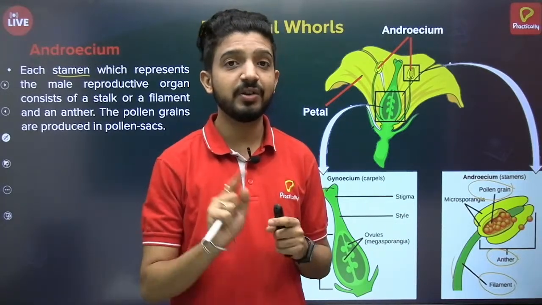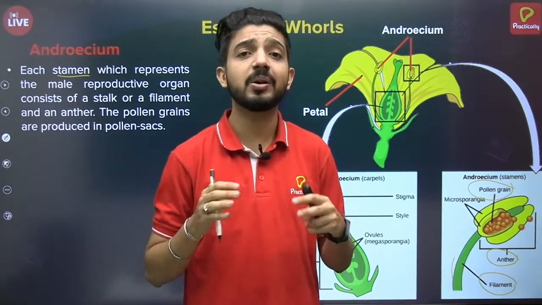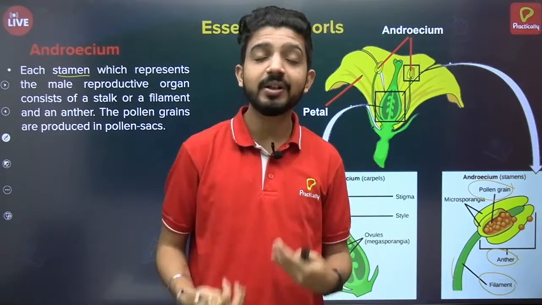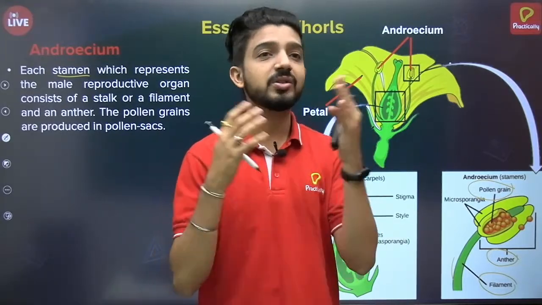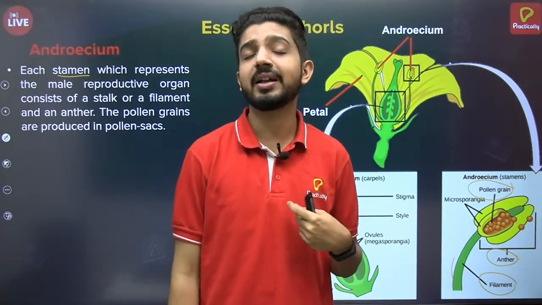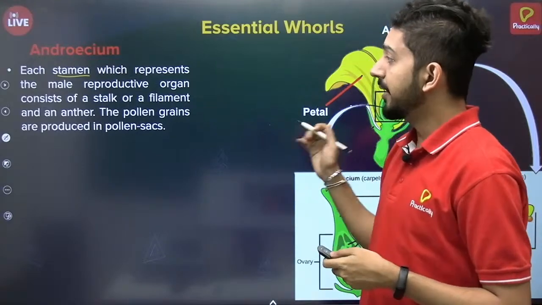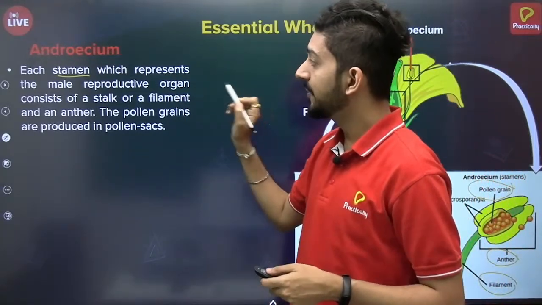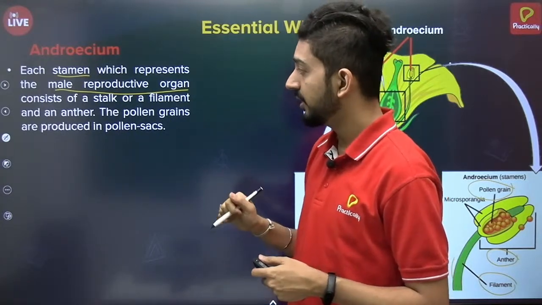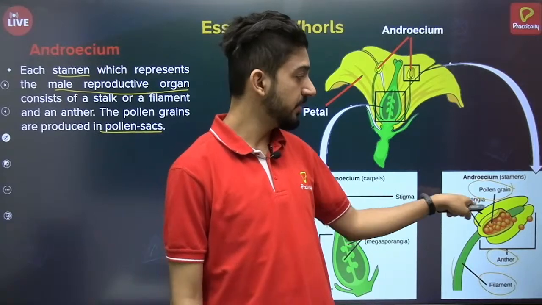Next time when you go to a garden or go outside, do observe all these parts, because biology is all about observing and studying nature, the different things around us, and including our own body. Whenever you see things, try to recollect these concepts, and it will be very helpful for you to revise as well. So the stamen represents the male reproductive organ. It consists of a stalk, the filament, and the anther, and pollen grains are produced in the pollen sacs, which are the microsporangia.